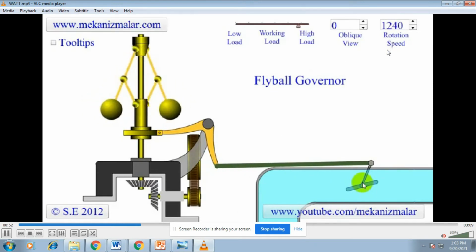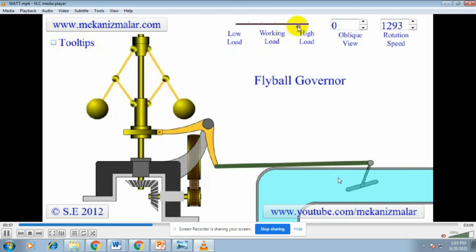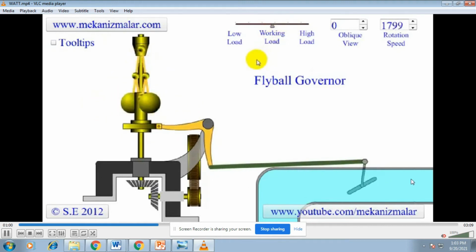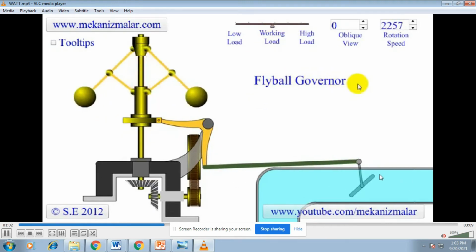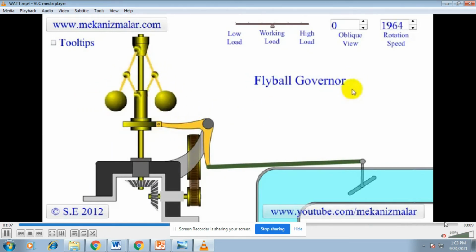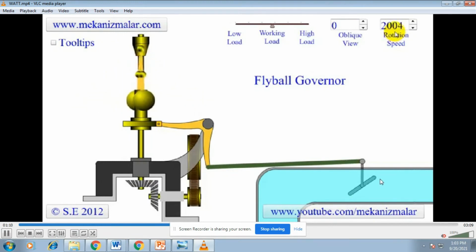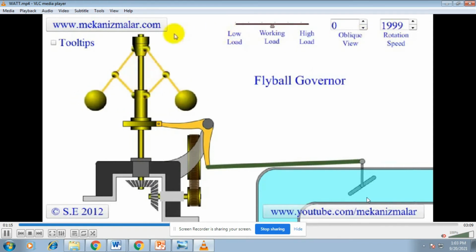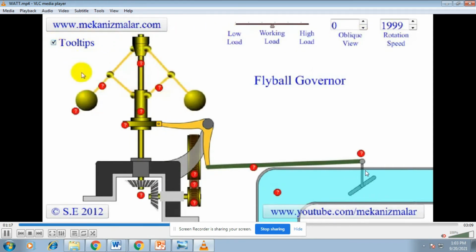So now the speed is low, 1200 RPM. At that time the throttle valve is in fully open condition, so more fuel will enter the engine. Now the speed is increasing, in the range of 2000 to 2200. So now the throttle valve is going to a partially closed condition. A small opening is there for the fuel or air to enter the engine. So basically, this function depends on balancing.